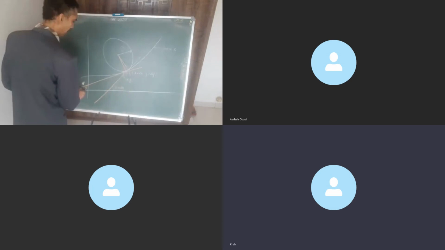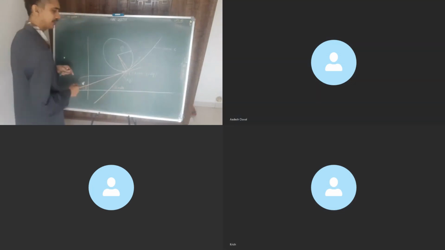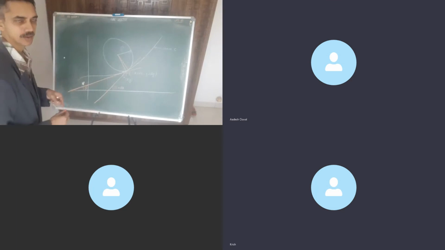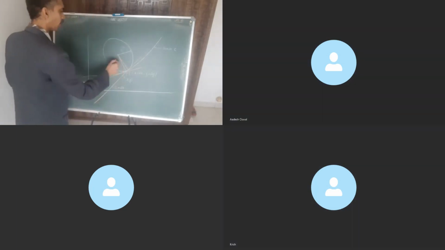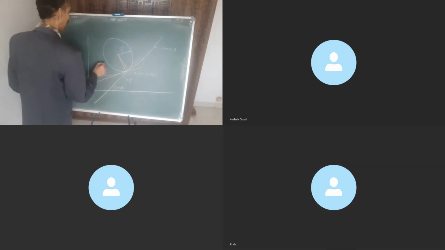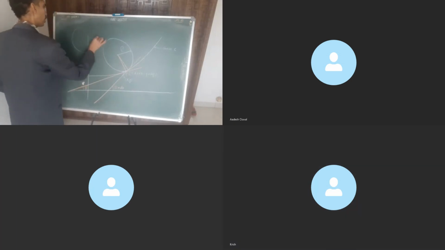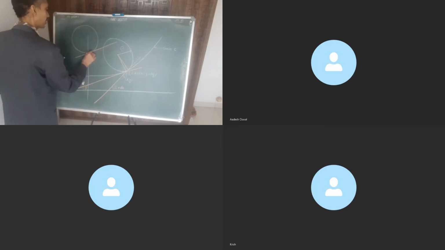Because x, y, if it's related with theta, then x plus dx, y plus dy will relate with theta plus d theta, right? Okay. And now look at this quadrilateral, please, all of you. I'm magnifying it over here. This is one tangent, correct?